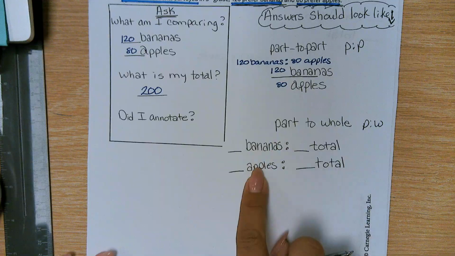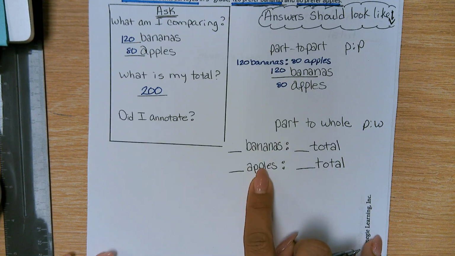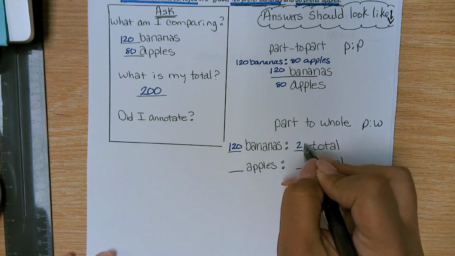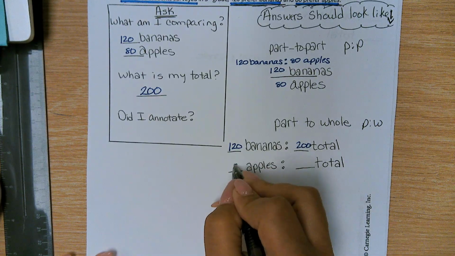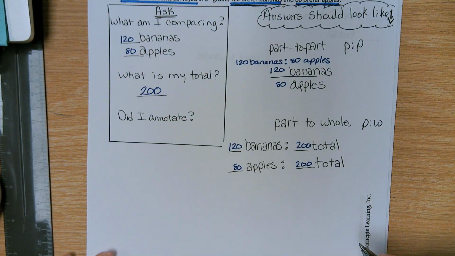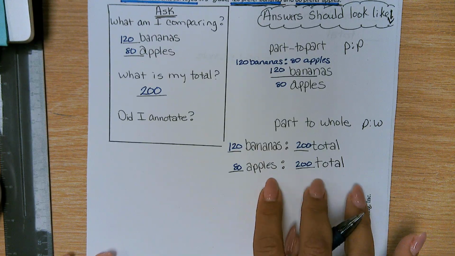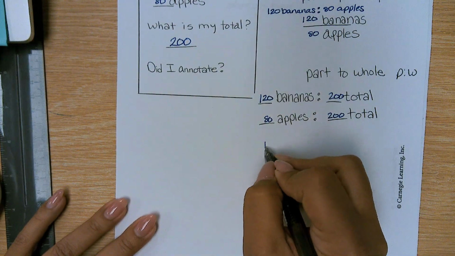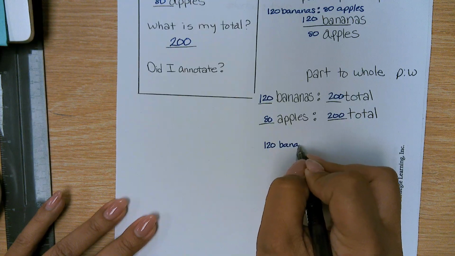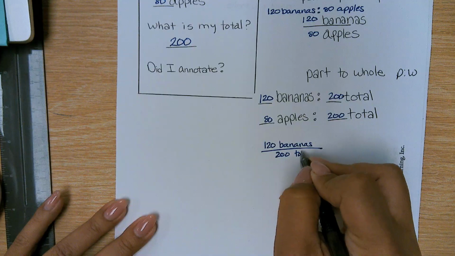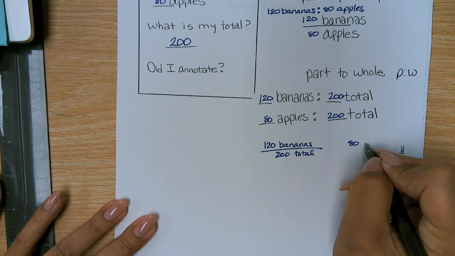Now they want us to write part to whole. So I have 120 bananas to 200 total. I have 80 apples to 200 total. What else do I need to write? Well, remember, we're doing it as a colon and as a fraction. So we're going to do the same thing. We have 120 bananas to 200 total. And then I have 80 apples to 200 total.